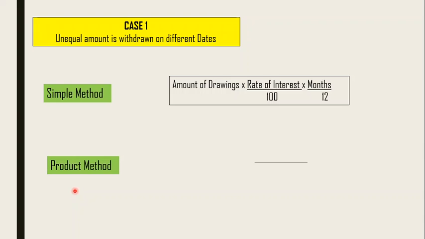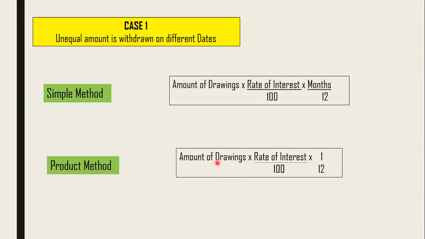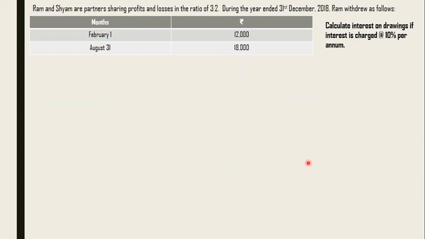The product method says that instead of calculating on different dates, we can use a product method, that is, the total product of the amount of drawings, multiplied by the rate of interest, multiplied by 1 by 12. Okay, let's see an example and understand it in a better way.